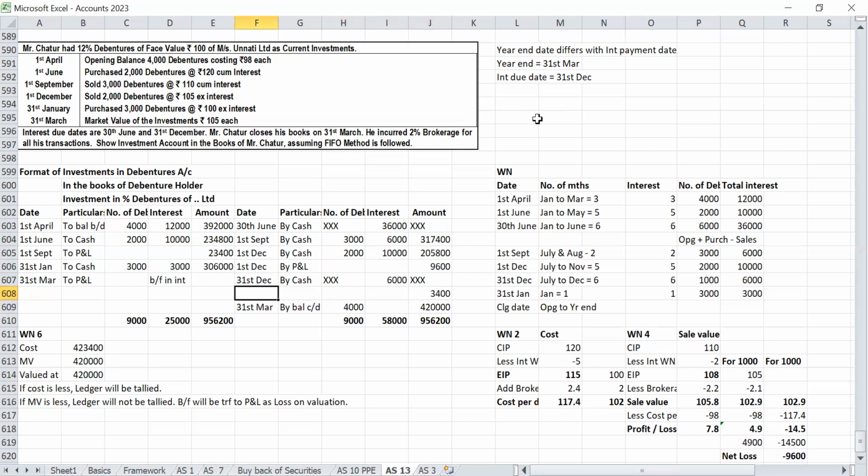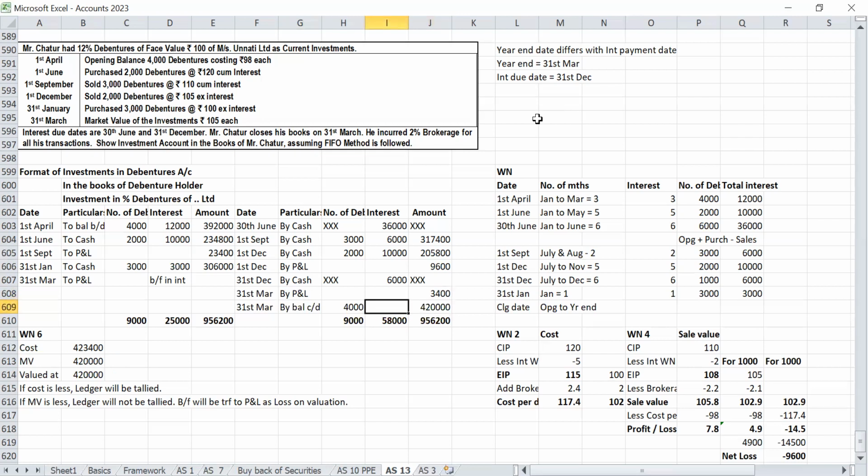So before that, on 31st March, by profit and loss account, loss on valuation, 3,400 will come. Right? So when you are calculating the closing value, first you do the working note, then you write the balance carry down. Otherwise, this 3,400 needs to be written after this, which will not be possible. Closing balance is the last item. So please be careful at that time. So now closing valuation is over.